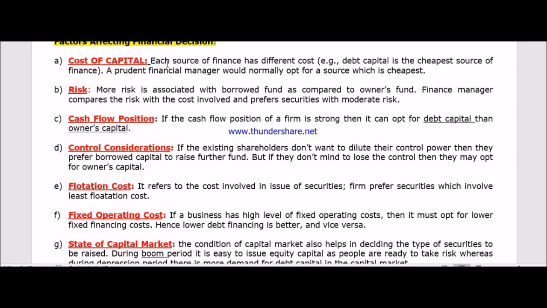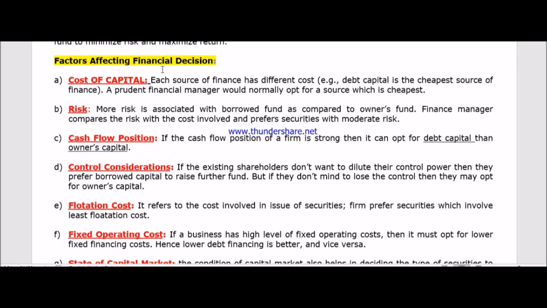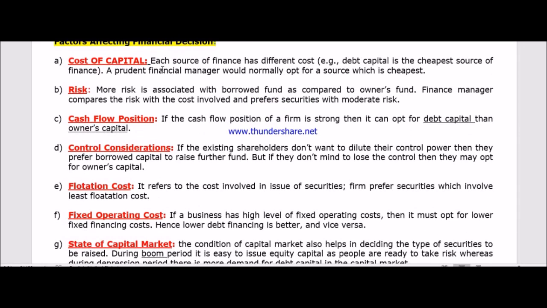There is a proverb that no meal is free in this world, and more specifically in the business world. What does it mean? Whatever source you use, that source of finance is not free of cost. For each such source, you have to pay some cost. And that is known as the cost of capital.